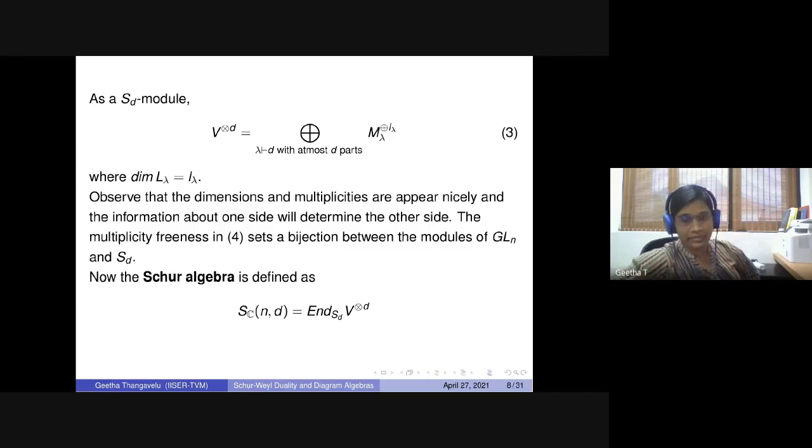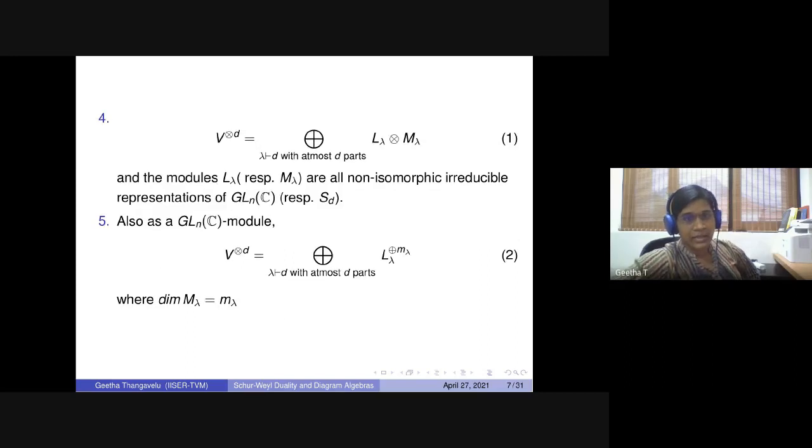other side. For example, what this means is, suppose I have only the one action, GLN acts on V tensor D, and I am decomposing the space like this. Then this will give me the information that there should be corresponding modules whose dimension is this multiplicity, and it comes with the multiplicity of this dimension. So just one side of the action will determine the other side of the action, and vice versa.